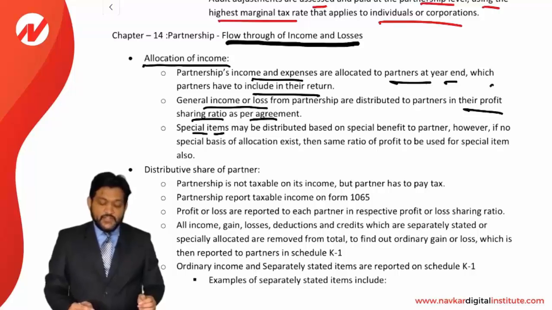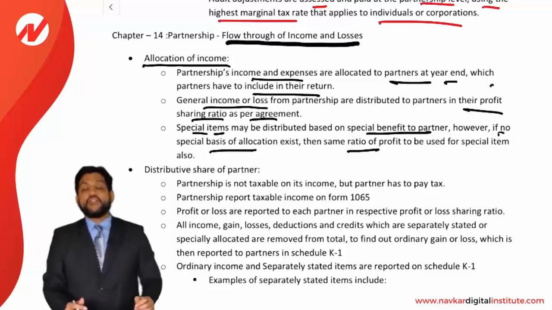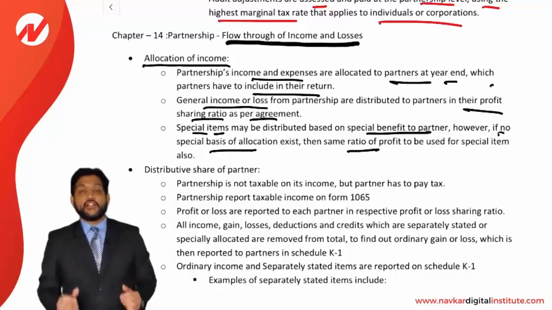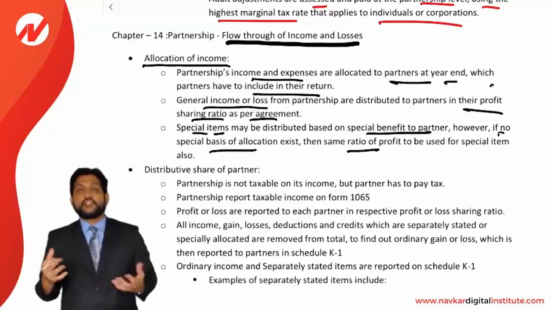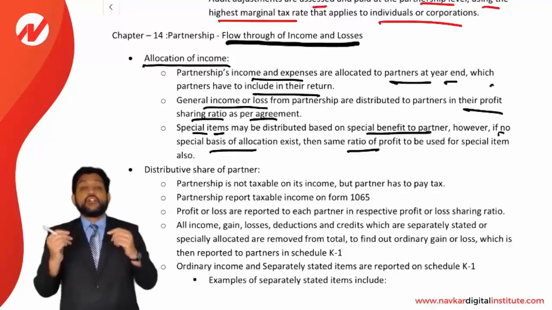Special items may be distributed based on the special benefit to the partner. However, if no special basis of allocation exists, then the same profit ratio is used for special items. Okay. So two bifurcations they are making, general items and special items. General items will be distributed in the normal profit sharing ratio to all the partners, as decided in the agreement, and a special item will be allocated on a special basis.